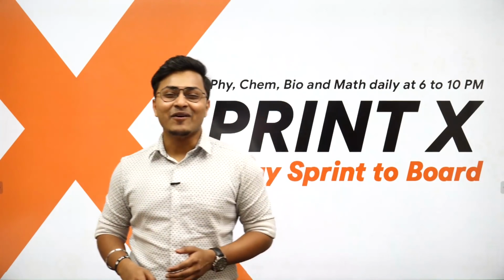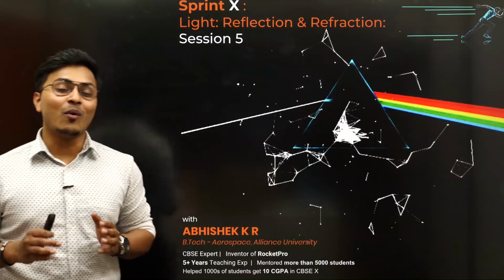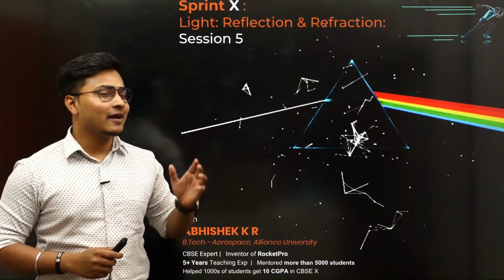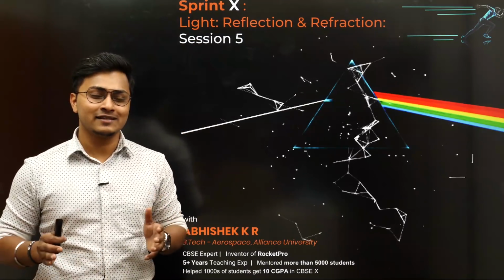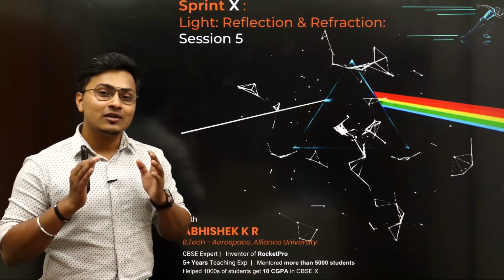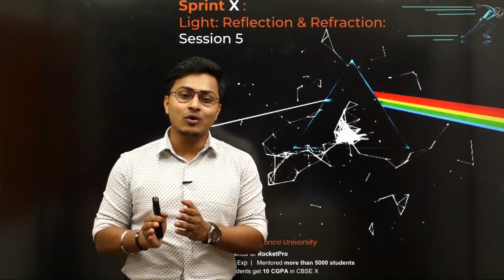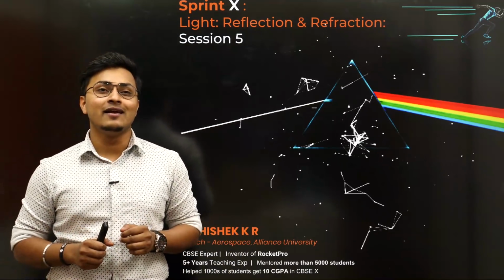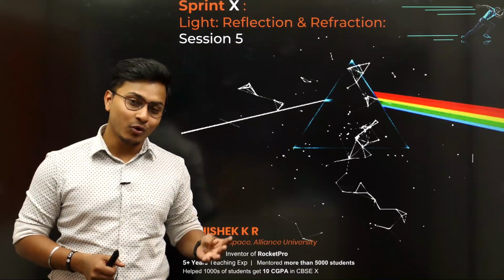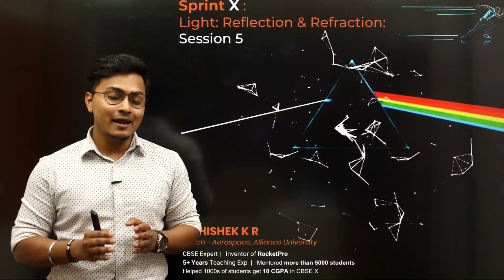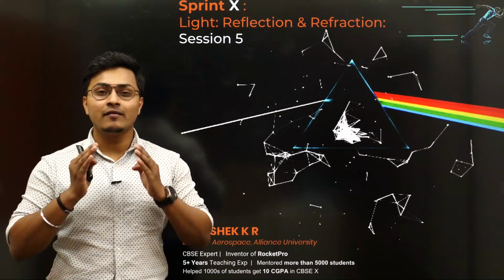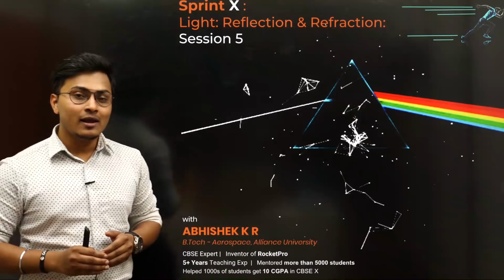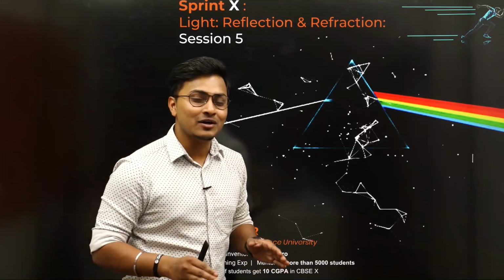Now let's move ahead. For all the students who don't know what SprintX is, it's a video series which has 6 sessions for physics, and we are on the 5th session. So if you might have not seen the previous videos, there are basically 6 videos. In the previous 4 videos we have covered electricity, magnetic effects of electric current, and some very crucial concepts of light in the previous session. And today we're going to complete that chapter as well.